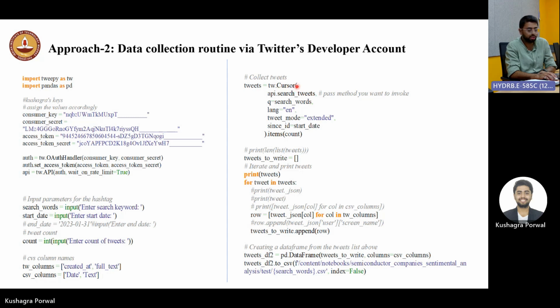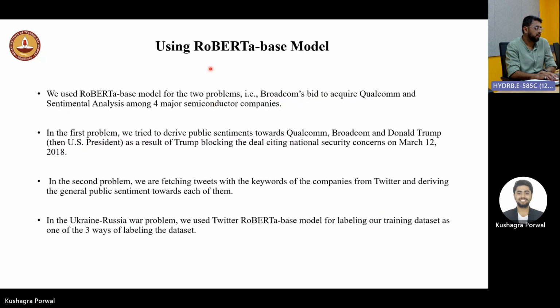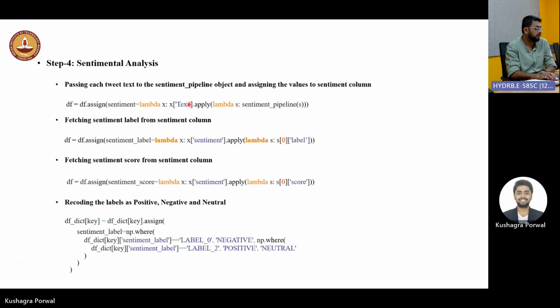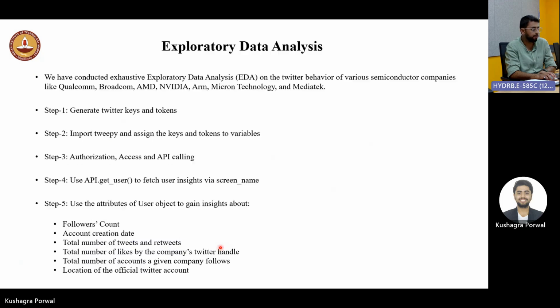Using cursor as pagination, we are collecting a lot of tweets and writing them into the data frame. Now, how we are using the Roberta model: we are importing the model through this pipeline function. We are cleaning the dataset here. We are converting everything into lowercase. We are removing all the URLs here. Then we are passing our tweets into the sentiment pipeline, which we imported, and fetching the sentiment labels and sentiment scores. Then we are recoding our sentiment labels as negative, positive, and neutral.